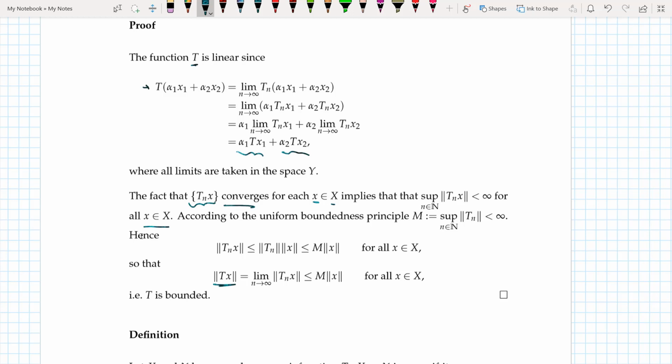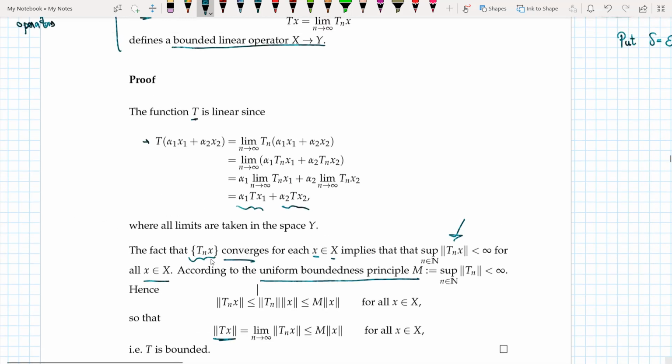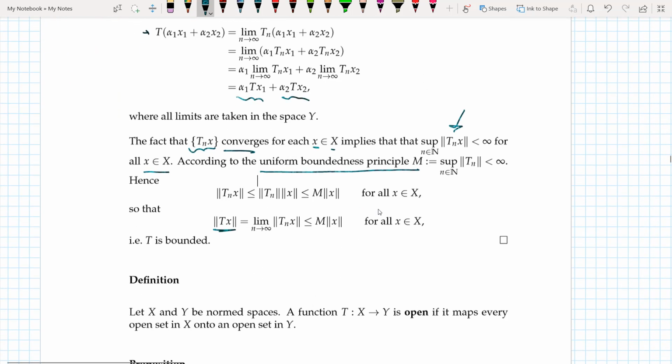And we know that according to the uniform boundedness principle, if X is a Banach space and Y is a normed space, then pointwise boundedness implies uniform boundedness. So if it is pointwise bounded, then it is uniformly bounded too.